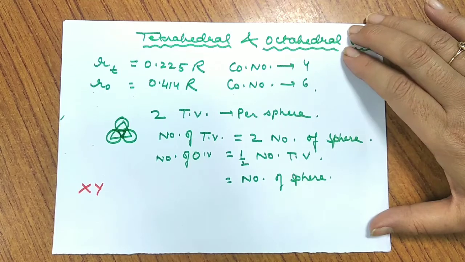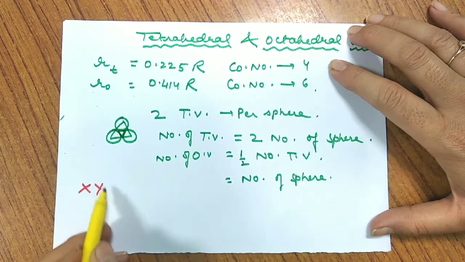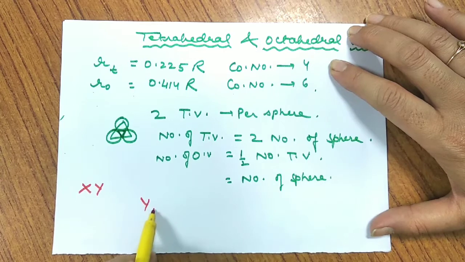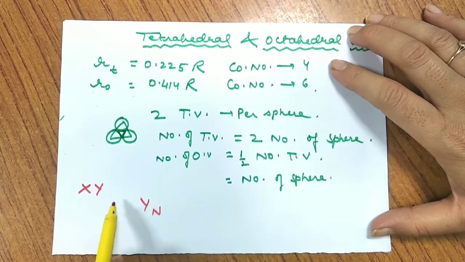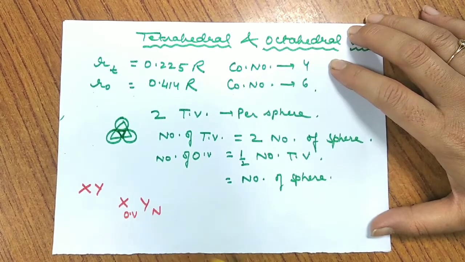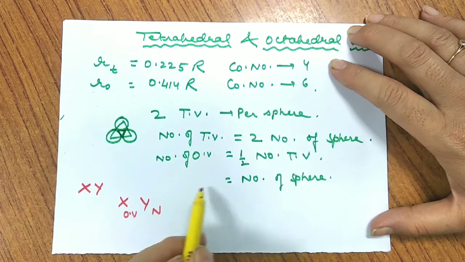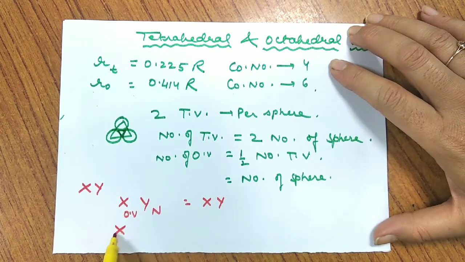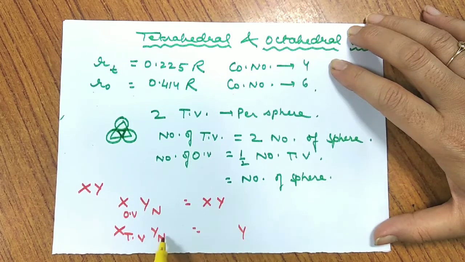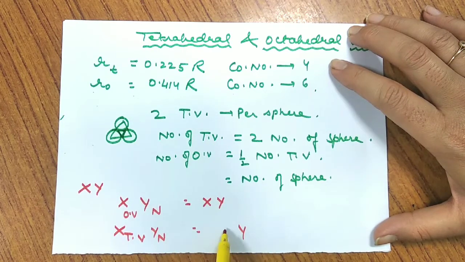Suppose let us talk about a question. The question says that there are two atoms, X and Y, where Y makes CCP packing. That means Y is basically the sphere. So I take Y as N, and X as cation occupies all octahedral voids. So the ratio of spheres and octahedral voids is the same. If I ask you the formula of the compound, it would be XY. But if I say that X occupies tetrahedral voids, then what would be the formula? If I take Y as N, then X becomes 2N. So the ratio of X to Y will be 2 to 1.